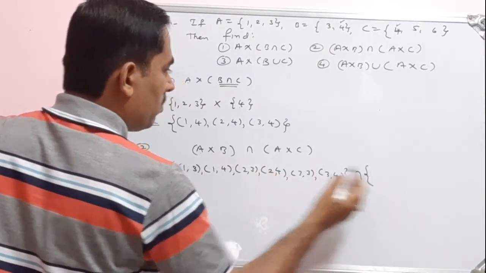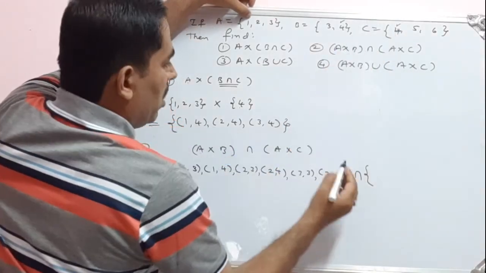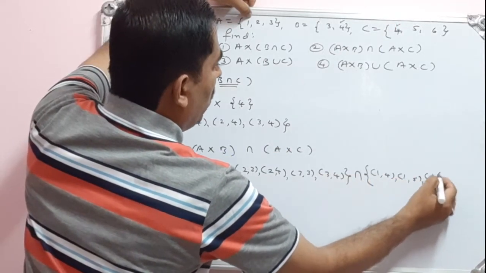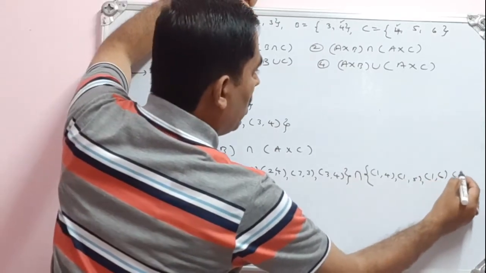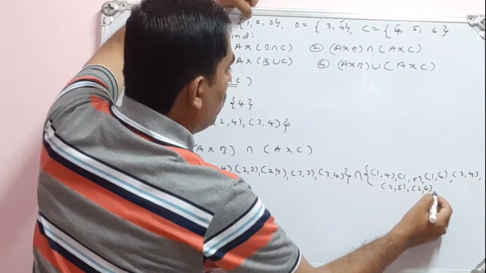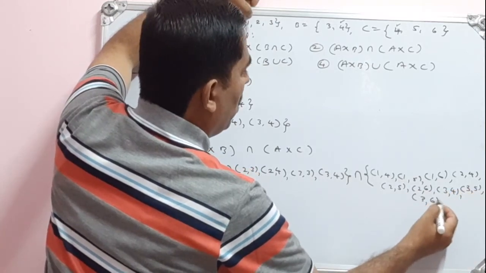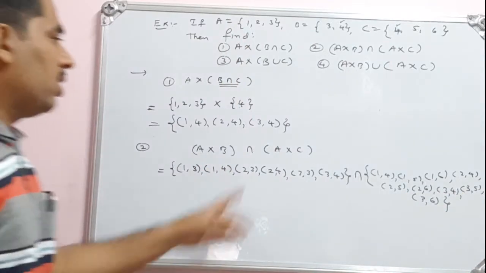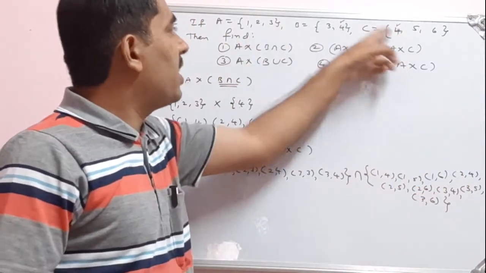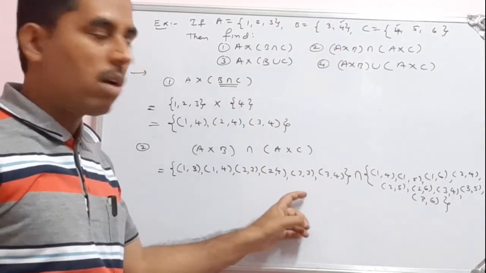See, intersection. Then I will write A cross C from set A to set C. Okay, set A to set C. So that is 1 4, 1 5, okay, 1 6, then 2 4, 2 5, 2 6, then 3 4, 3 5, 3 6. So all this completes set A to set C. See 1 2 3 4 5 6 7 8 9. Okay, set A to set C, 3 3s are 9 ordered pairs. Here 1 2 3 4 5 6. 3 into 2, 3 2s are 6 ordered pairs. Here 6 ordered pairs and here 9 ordered pairs.